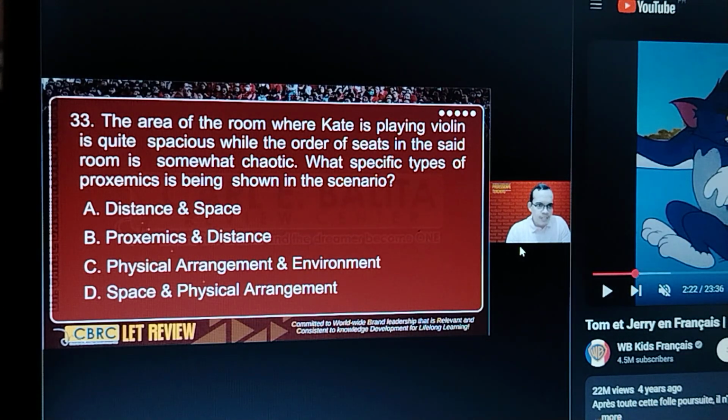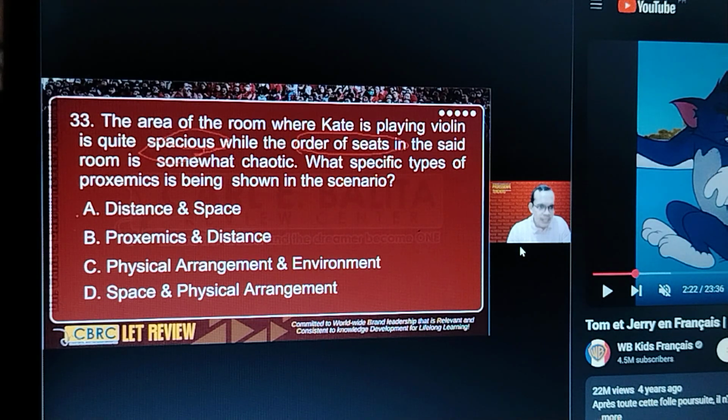Next, keywords. So you have spacious, and then you have order of seats. Spacious and order of seats. So based on the keywords, you're looking for space. Okay, so we can already eliminate B as well as C. What else are we looking for? Order of seats. What's another word for order of seats? Arrangement. So we are looking for letter D, space and physical arrangement.